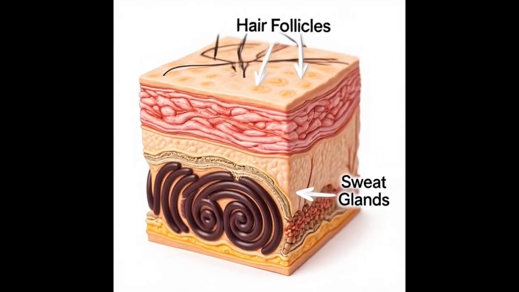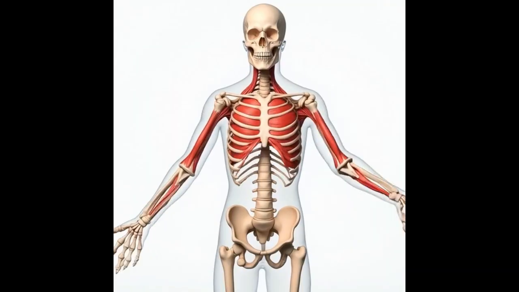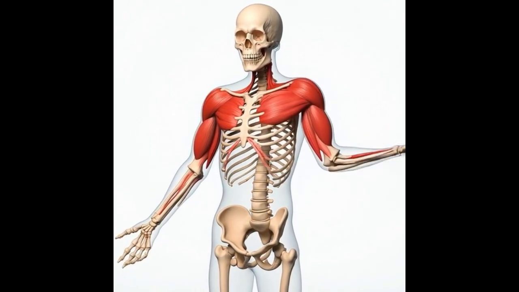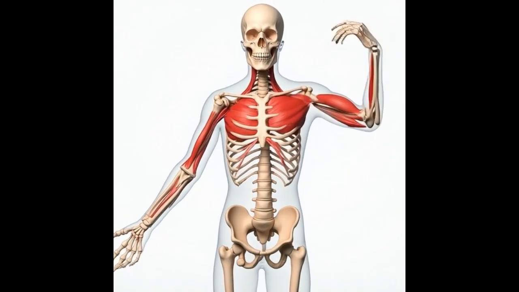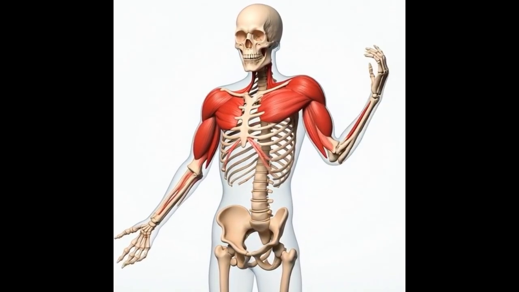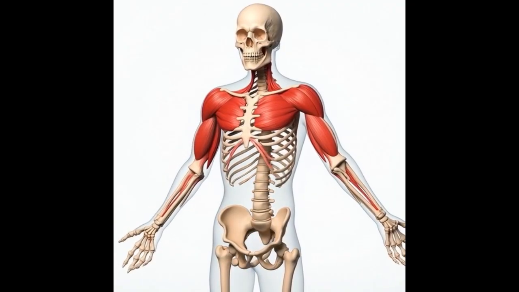Lesson 5.2. Skeletal and muscular systems. Structure and movement. Movement doesn't start with muscles. It starts with bones. The skeletal system and muscular system work together to support the body and create movement. The skeletal system includes bones, cartilage, ligaments, and joints.